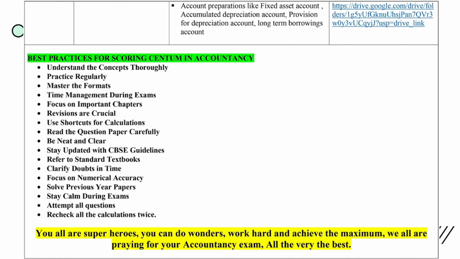Then you have to be very calm and quiet, read the 15 minutes very carefully, and select the questions which you are able to finish as early as possible. You have to attempt all the questions. When you attempt the questions, teachers get the opportunity to mark, and you have to recheck all the calculations maximum time before finalizing the answers. You have to be very fast in calculation.